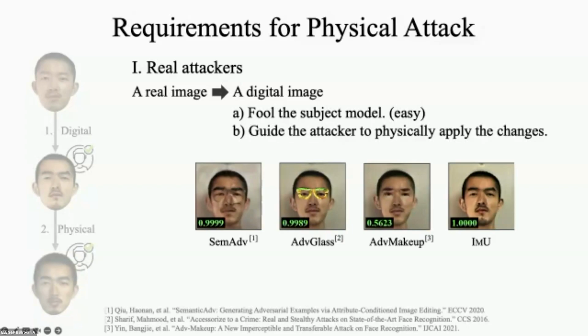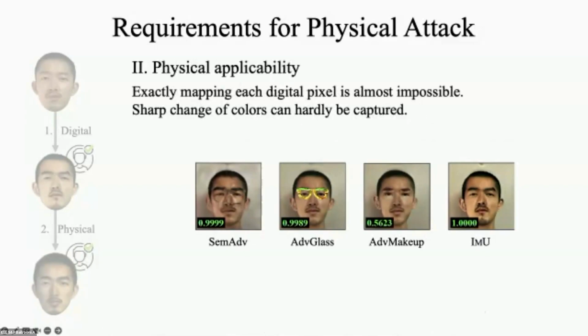Here we list the digital results of existing methods and ours. It's easy to digitally fool the subject model. However, not all of them can guide the physical attack. This is quite related to the second requirement. For example, exact pixel mapping and abrupt changes are not feasible.